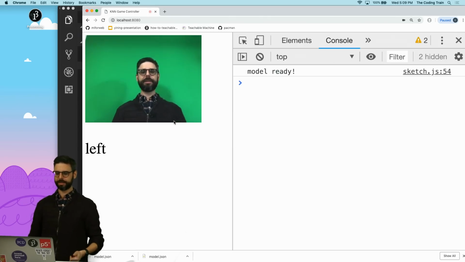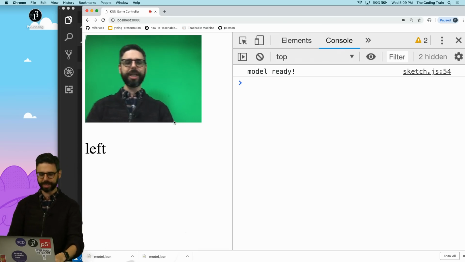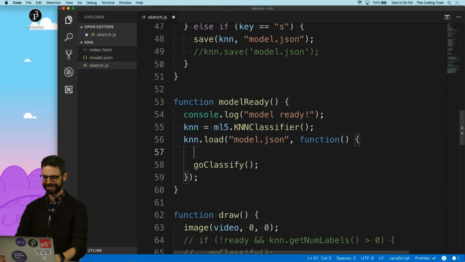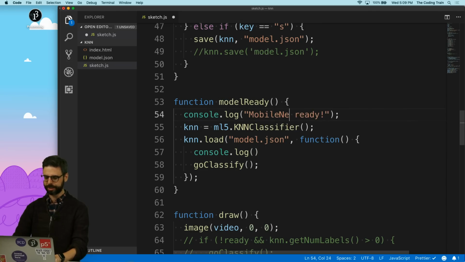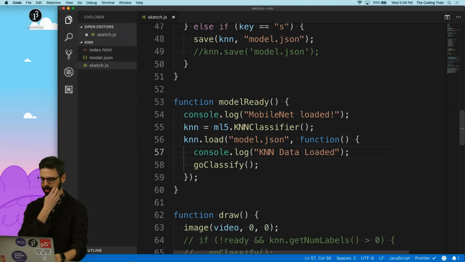Load MobileNet. Oh, I should put in, let's see. I'm going to say console.log, MobileNet. Let's clean this up. Loaded. Then I'm going to say KNN data loaded. And so now I'm going to refresh.